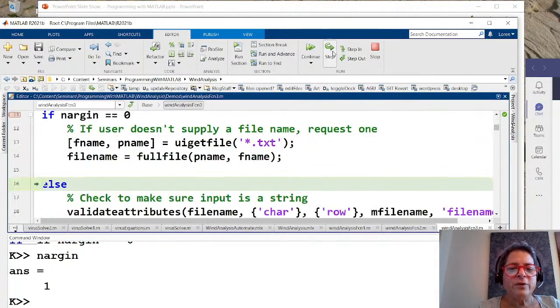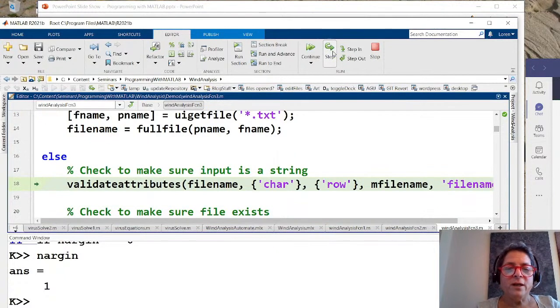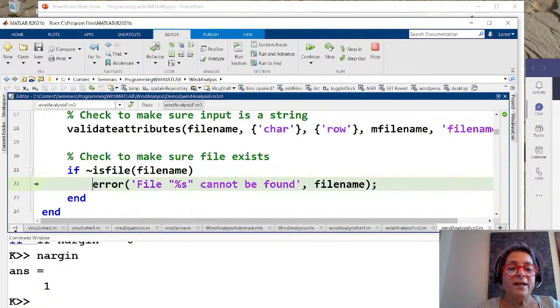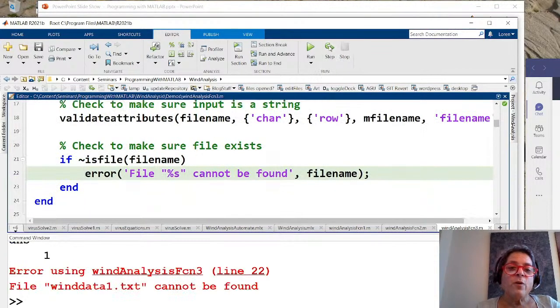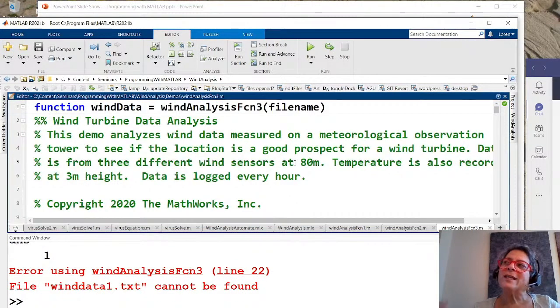And then it's going to say, is the first input a character row vector? If it is, it says fine, but now look for the file, and I can't find the file, so it tells me that. So I've written this to be much friendlier so that if you go to use it, you're going to get an error message that helps guide you and tell you what to do.